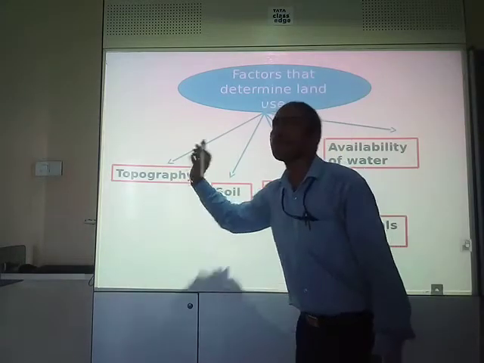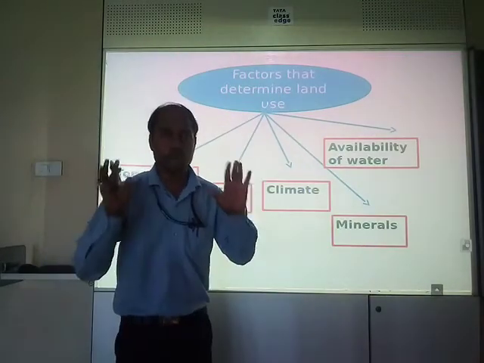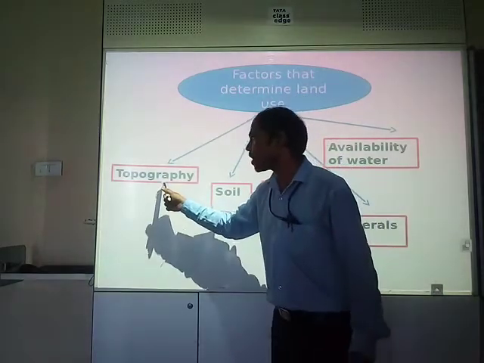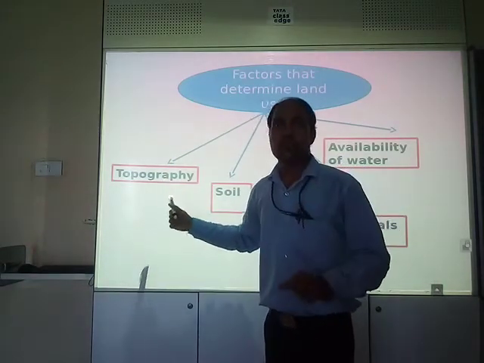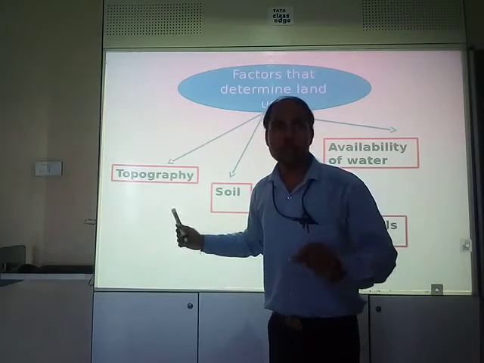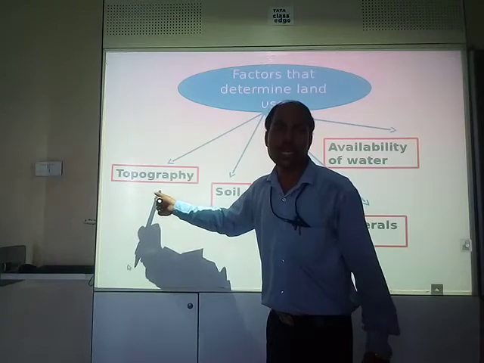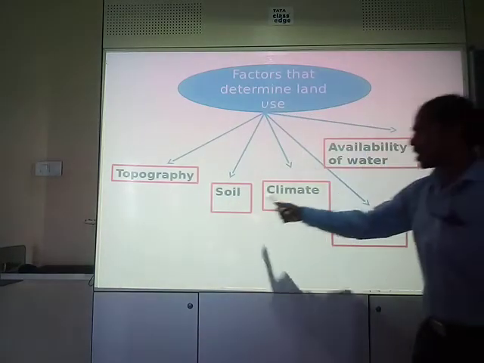First one is topography. What is the meaning of topography? That means the feature of the land. The word topography means feature of the land. Whether we are using mountain, plain, plateau, or valley, that means the feature of the land is known as topography. Clear?